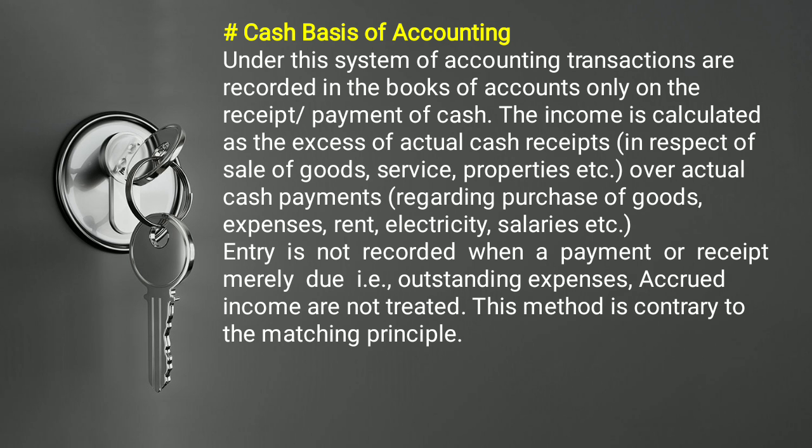So that was something about the cash basis of accounting. The good thing in the cash basis is that we record only cash transactions, cash receipts or cash payments. And we avoid recording any outstanding expense, it means expenses which have been due but not paid, and similarly outstanding incomes, it means incomes which have been due but not received.